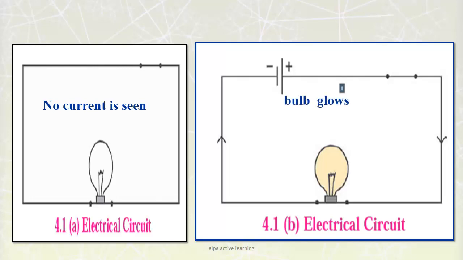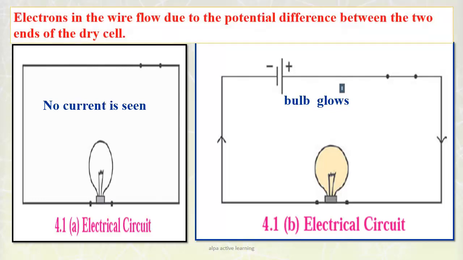Now why does it happen? It happens because of the potential difference provided by this dry cell. So electrons in the wire flow due to the potential difference between the two ends of the dry cell. Whereas in 4.1a, there is no potential difference and hence no flow of electrons.